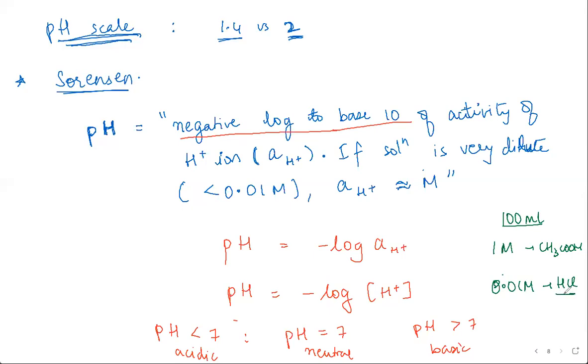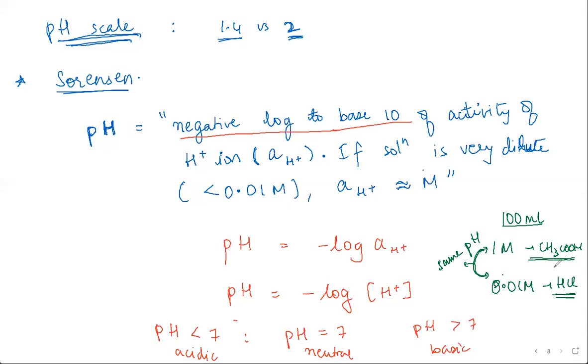HCl is clearly a stronger acid. It is going to completely dissociate into H plus ions. CH3COOH is a weak acid, but because you have a lot of CH3COOH in comparison to HCl, these two might end up having the same pH, which means that both these solutions are equally acidic.